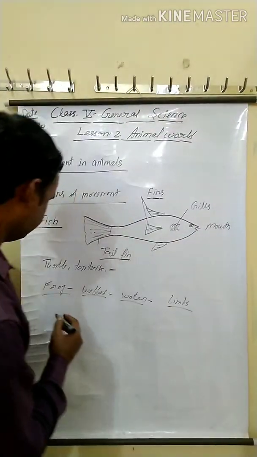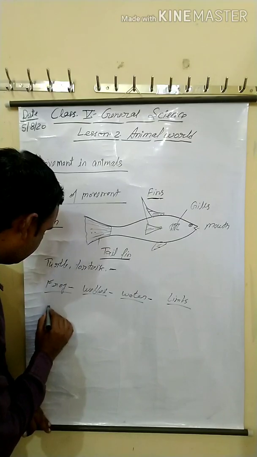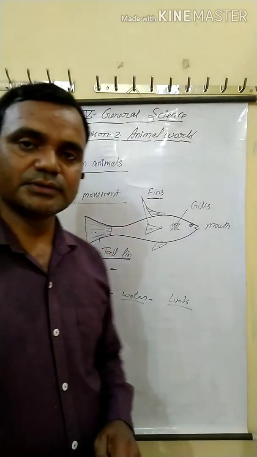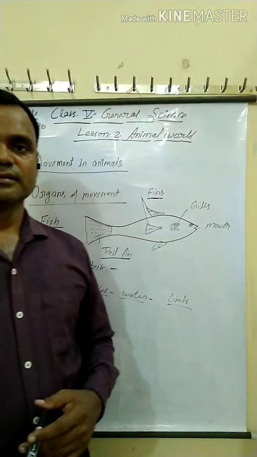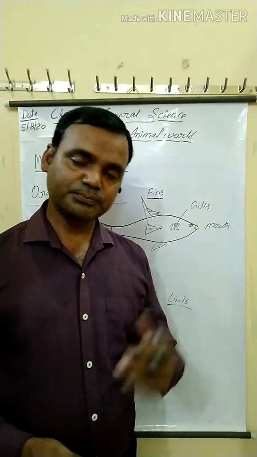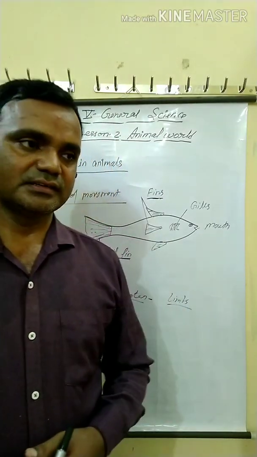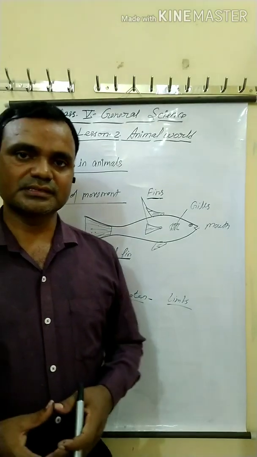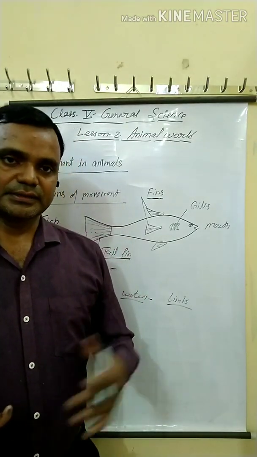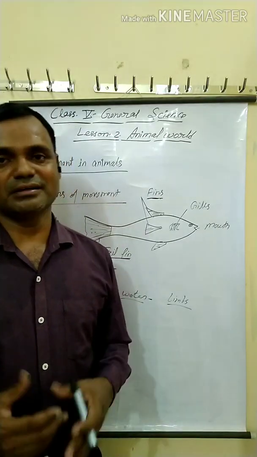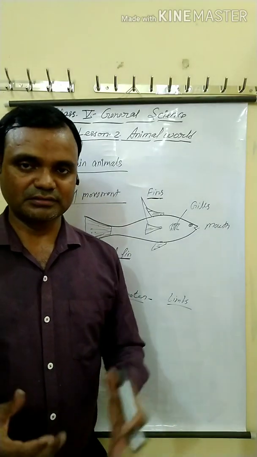Now next, insects. Insects have 6 legs, you can say 3 pairs, and 2 pairs of wings. With the help of wings, they fly in the air, and with the help of 6 legs, they crawl on the ground. They also walk on the ground, and hop, like a grasshopper hopping on the ground.